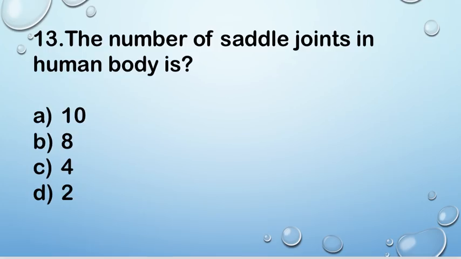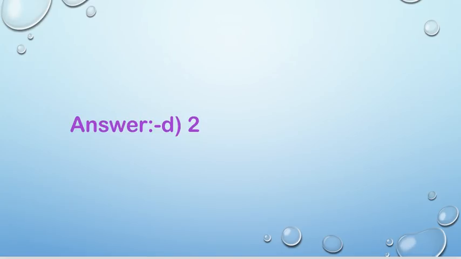Next question, question number 13. The number of saddle joints in the human body is A 10, B 8, C 4, and D 2. Right answer is D 2. So the number of saddle joints in the human body is 2.